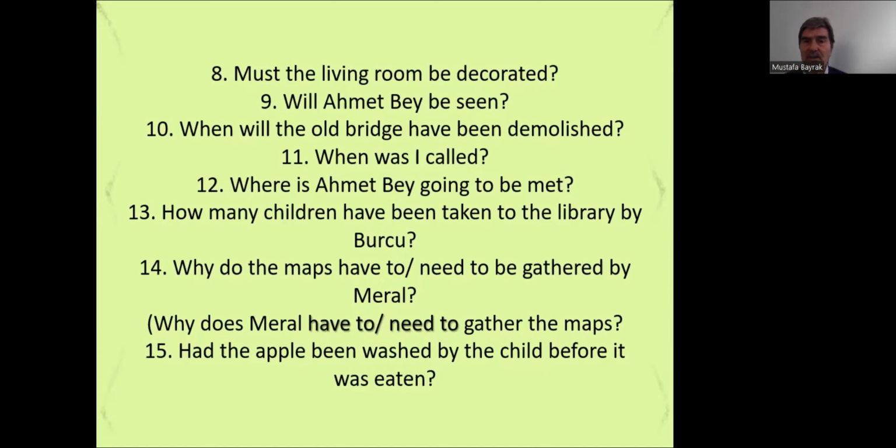13, how many children have been taken to the library by Burcu? How many children has Burcu taken to the library? Active. So, passive: why do the maps need to be gathered by Meral? So, in active voice, why does Meral have to or need to gather all the maps?